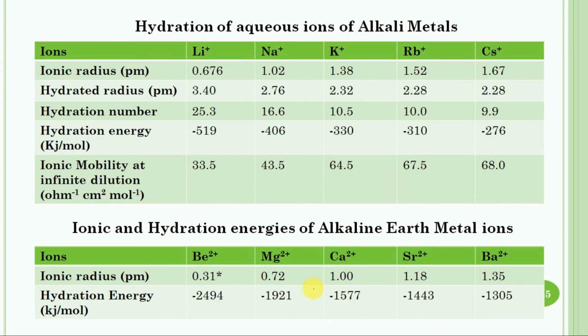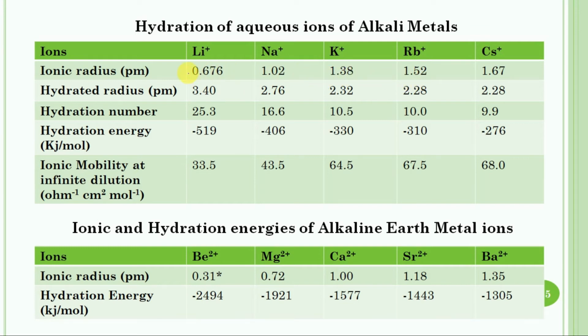So let us compare their hydrated radius, hydration number, hydration energy and ionic mobility with ionic radii in the case of alkali metals. It is very clear from this table. As we move down in the group, the atomic size increases.